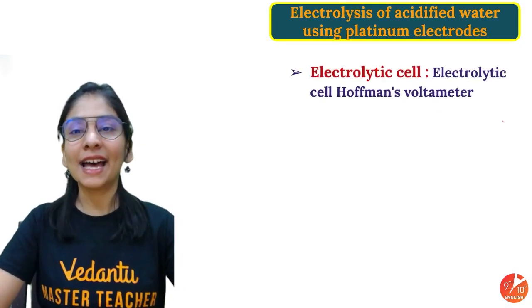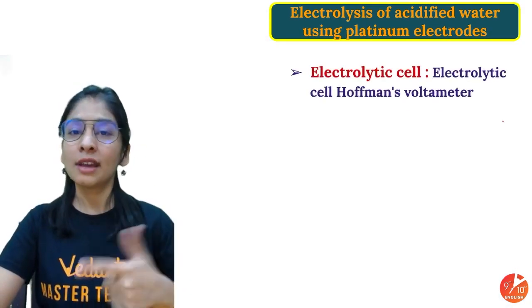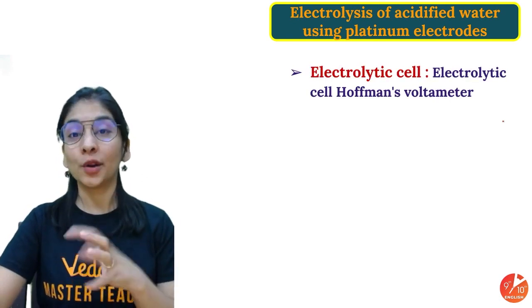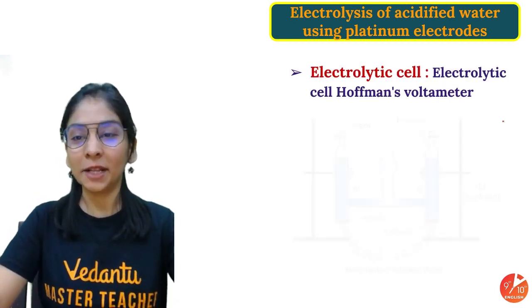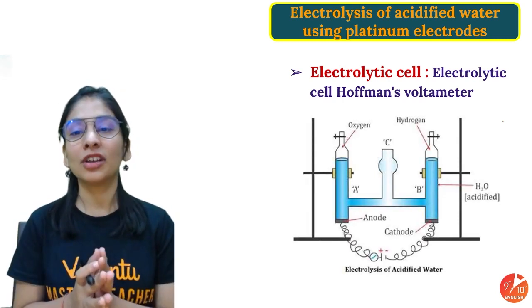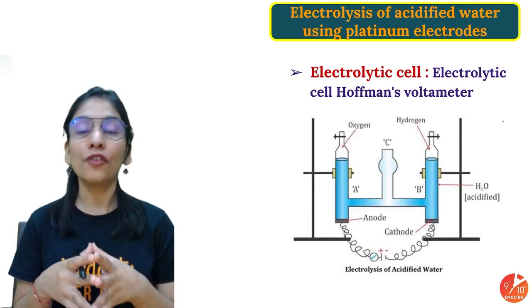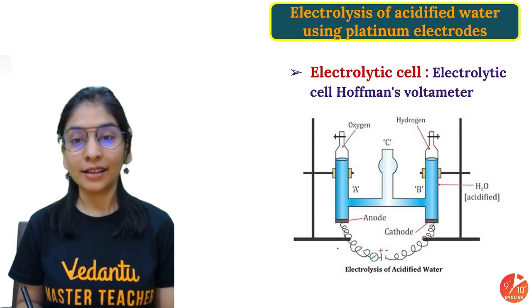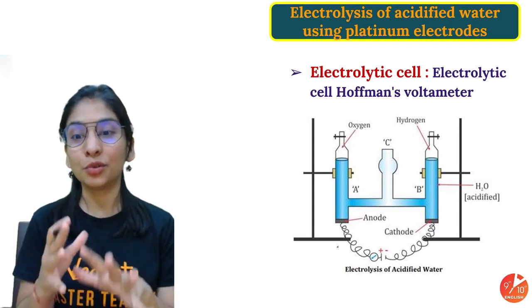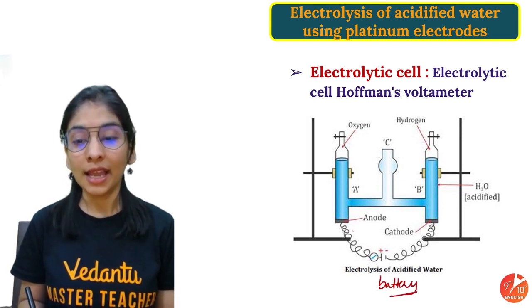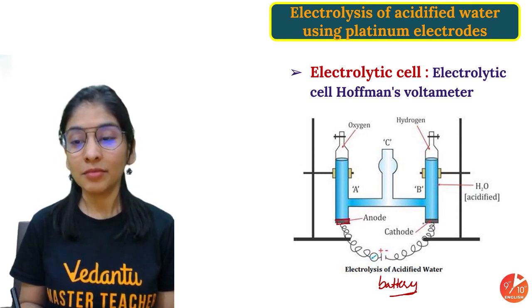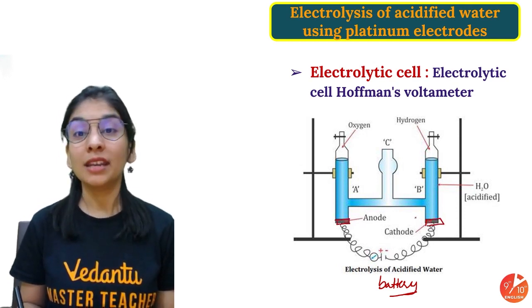Now that means I have H ions and OH ions, which will move to the respective cathode and anode. We already know it, and let's talk about that in detail. We'll have this electrolytic cell, which we call the Hofmann voltameter, and I'll tell each and every step of it, don't worry. I have a battery of 12 volts, with a positive terminal and a negative terminal. I have connected it with copper wire, and then I took platinum electrodes, platinum inert electrodes.